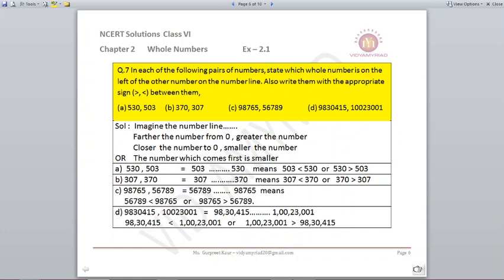Greater number is which number? 530. So, I can write it as 530 greater than 503. B part, 307 and 370.